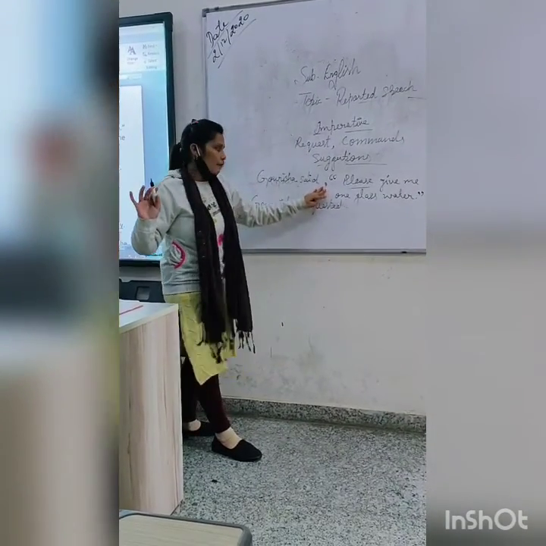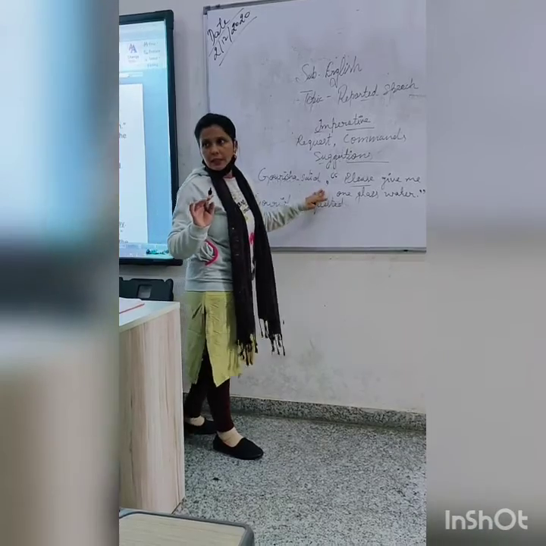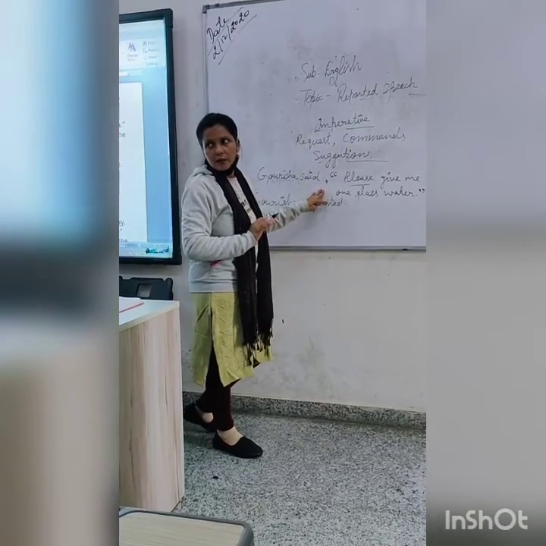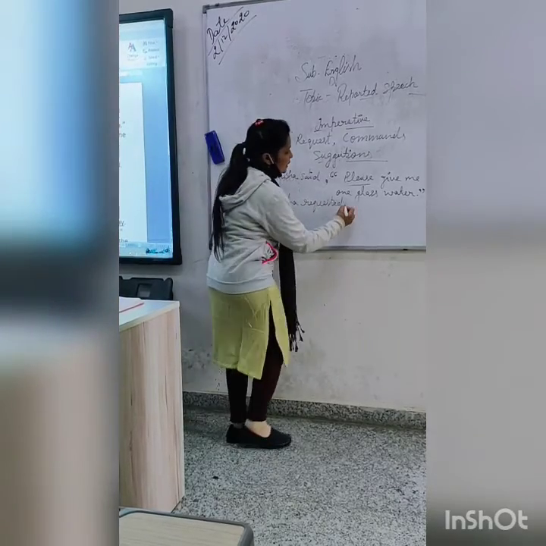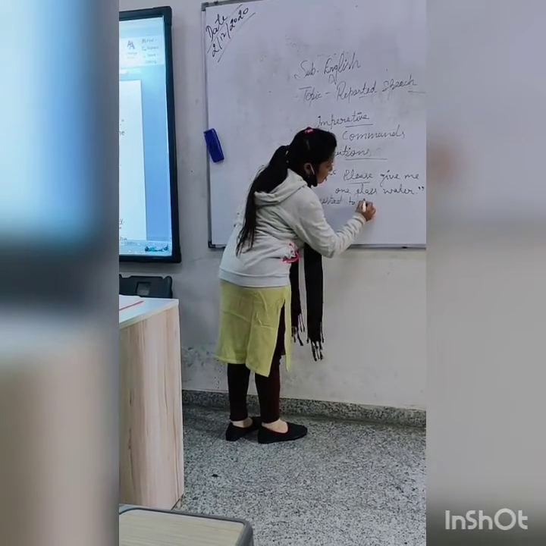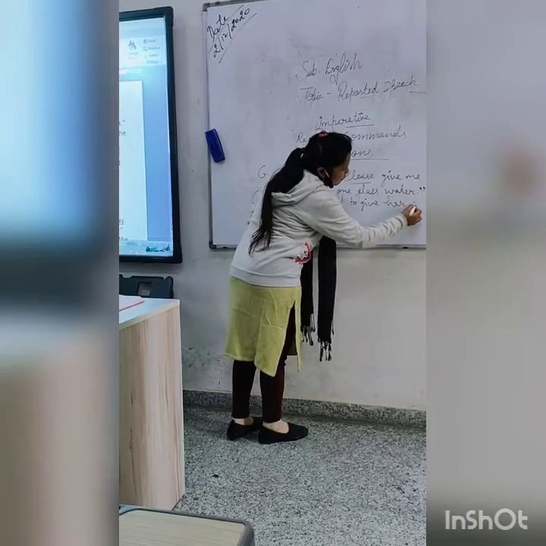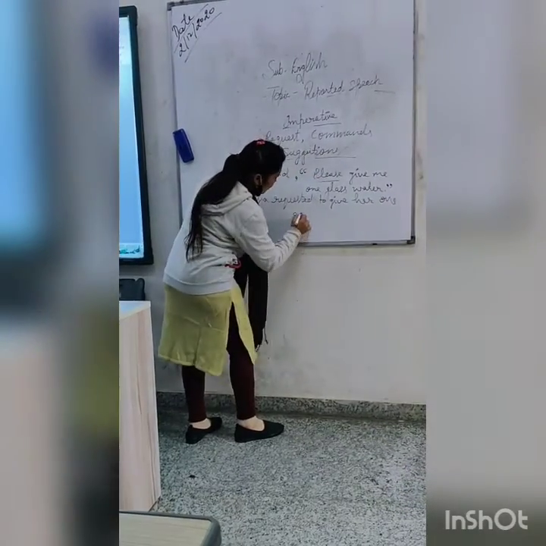Clear? When we are going to join these sentences, making them separate in indirect speech. Clear? And this time Gorisha requested to give her 1 glass water.